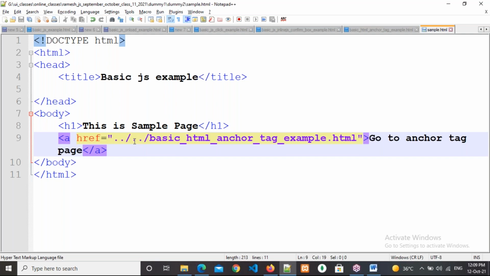That means we need to come one folder outside. What you need to remember is how to come one folder outside. Don't focus on direct path or indirect path or forward path, backward path. That is only for student understanding purposes. I use this terminology. If you want to come one folder backside, you need to give double dot slash. Two folders outside means double dot slash, double dot slash. That is what you need to remember. That's it. Okay, Mohsin.